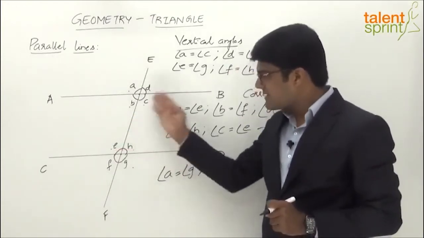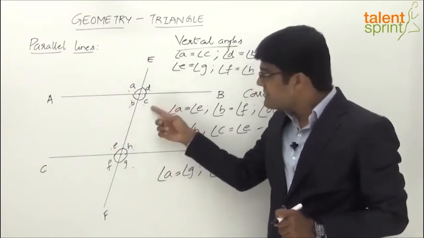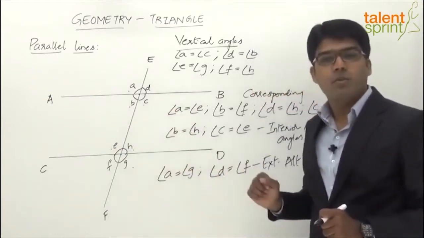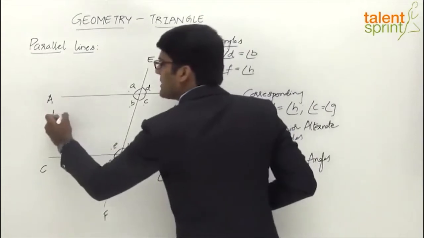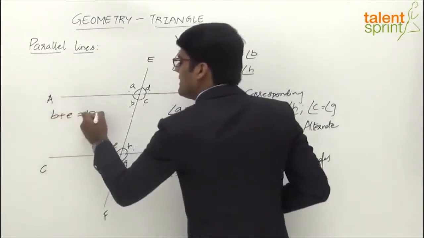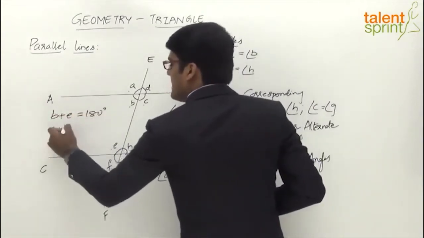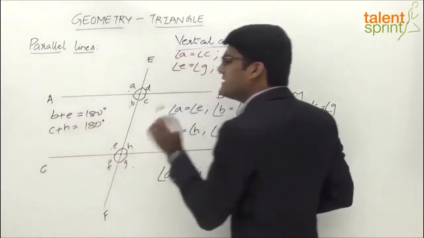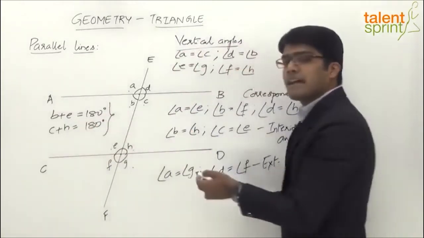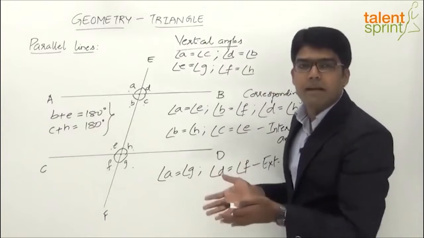Likewise, interior angles on the other side are C and H. So C plus H is also 180 degrees. So we can say B plus E equals 180 degrees and C plus H equals 180 degrees. An easy way of remembering this is: interior angles on the same side are supplementary.